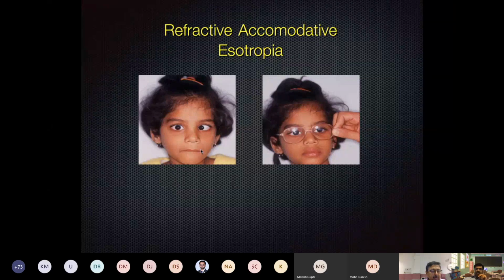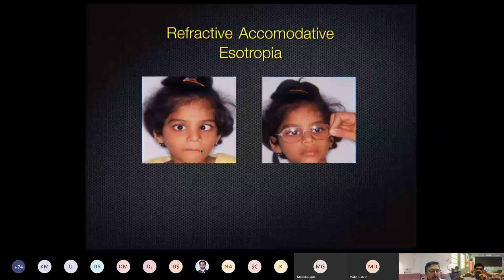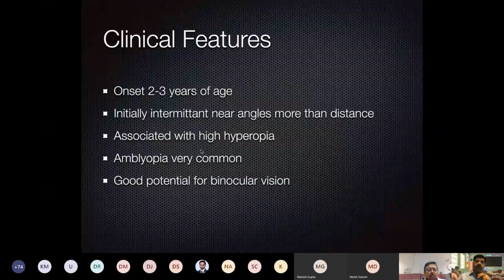Now the next common one after infantile esotropia is the refractive accommodative esotropia. It's very important that we understand the difference between infantile esotropia and accommodative esotropia. The most important difference is the age of onset. Infantile esotropia will start within the first few months of life, and accommodative esotropia generally starts by 2 to 3 years of age.